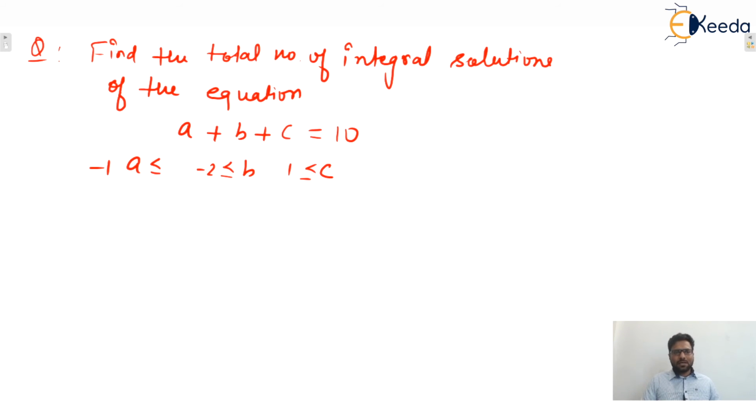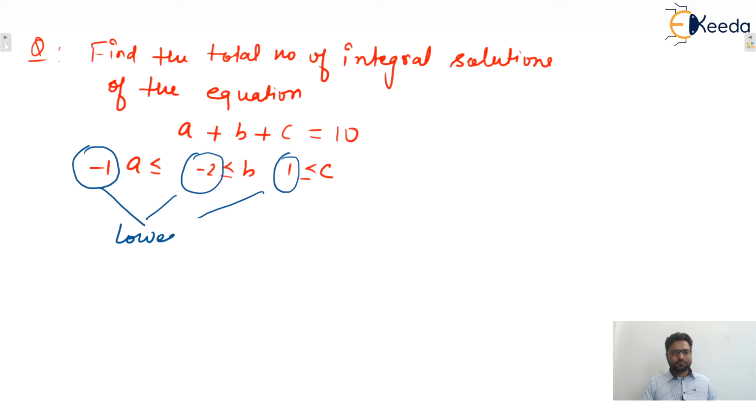Now you only tell me, this is given to you. So we can say that here lower constraints are there. If it is 0, then we can say there is no lower constraint. Otherwise, lower constraints are there. If it is 0 at every place, then the number of combinations will be less. Now the number of solutions will be more. Why? Because the domain gets increased.